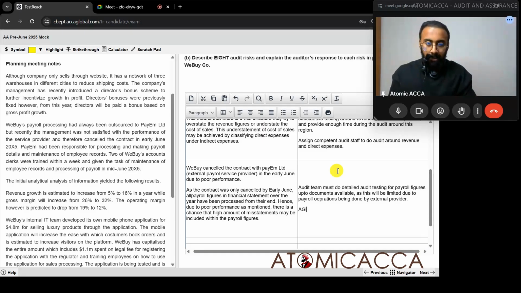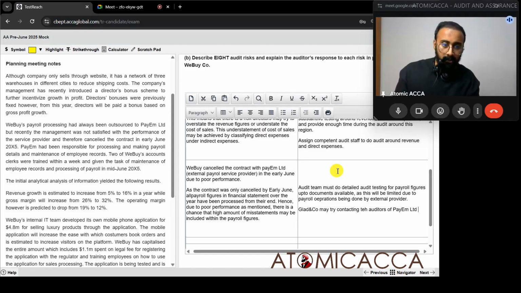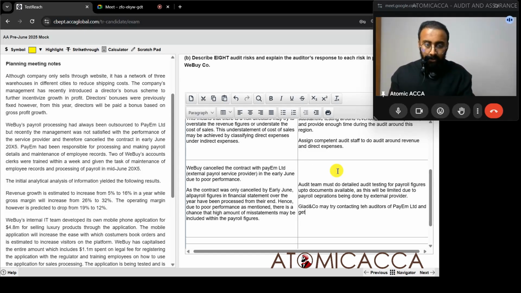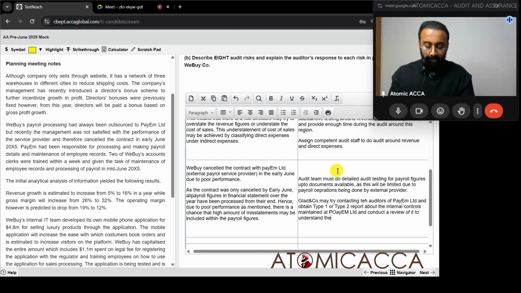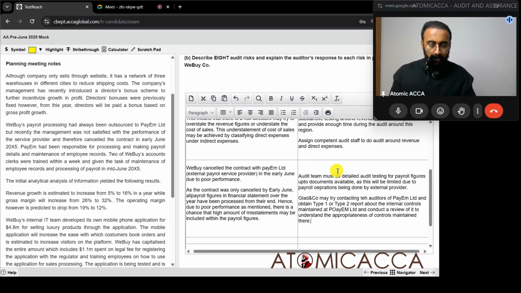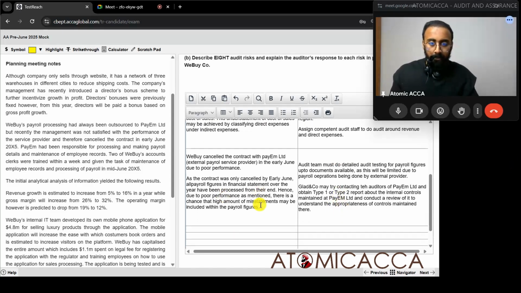So Glad and company may try contacting the auditors of PM Limited and obtain a type 1 or type 2 report about the internal controls maintained at PM Limited and conduct a review of it to understand the appropriateness of controls maintained there. Okay. So that is enough.